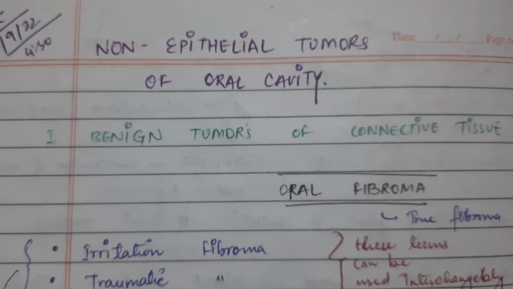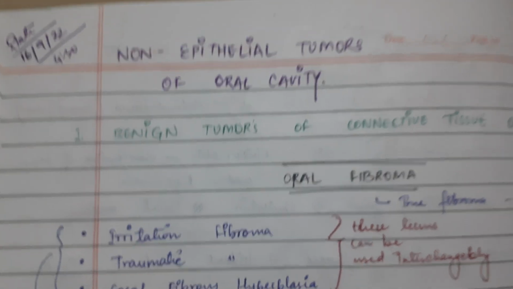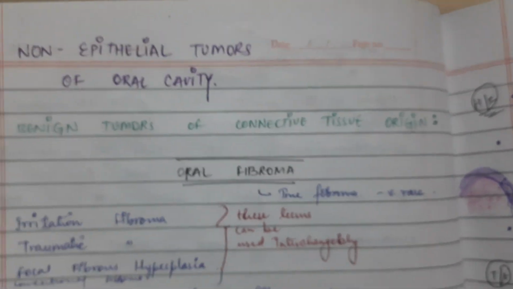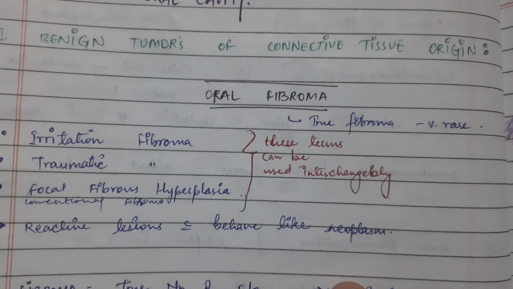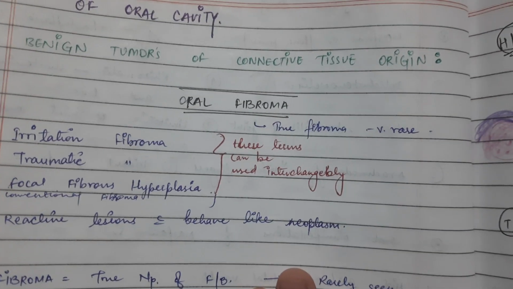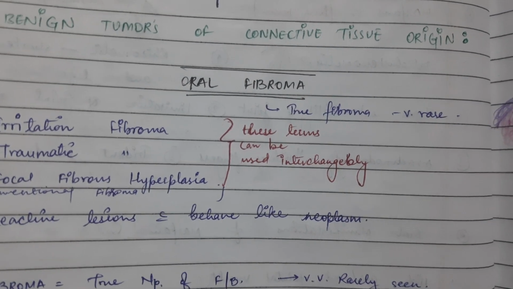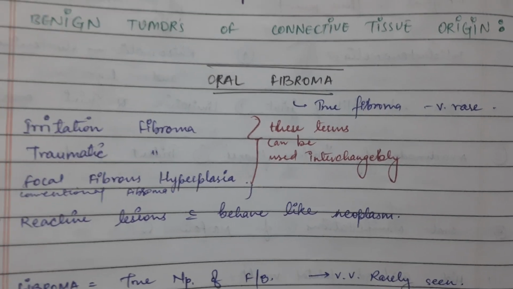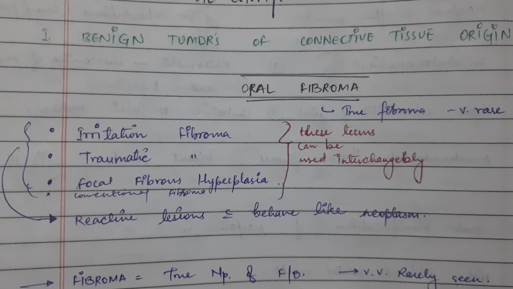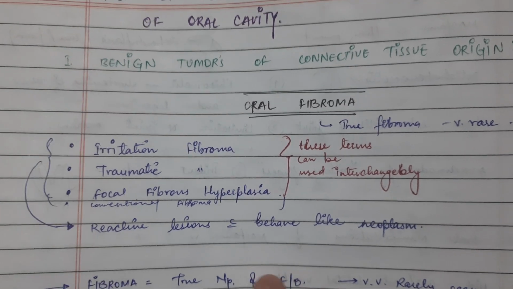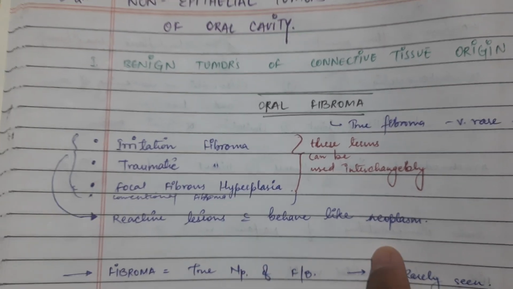Hi, so non-epithelial tumors of oral cavity. First, we'll deal with benign tumors of connective tissue origin. Okay, first is oral fibroma. Oral fibroma is a true fibroma, which is very, very rare, seen obviously in the oral cavity. It is a reactive lesion which behaves like a neoplasm.